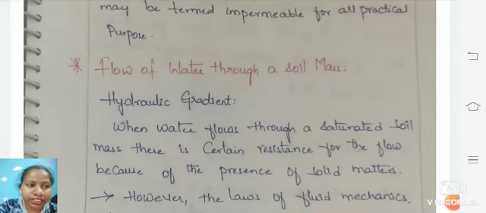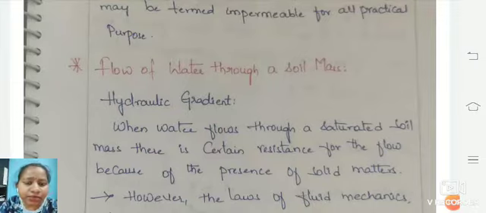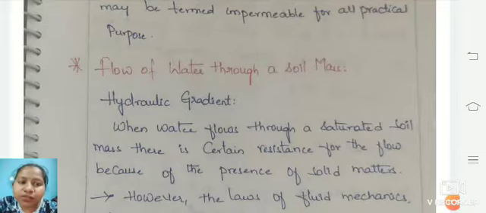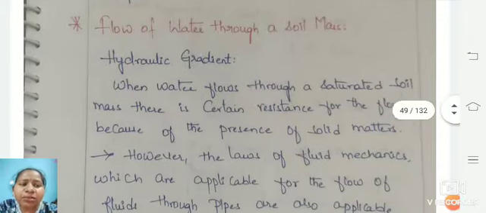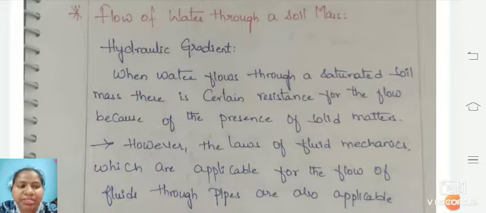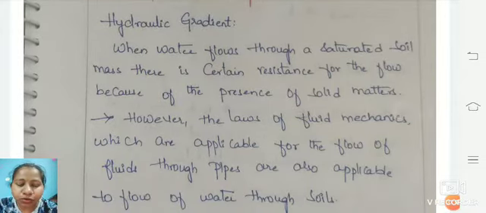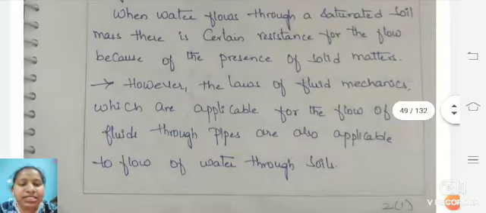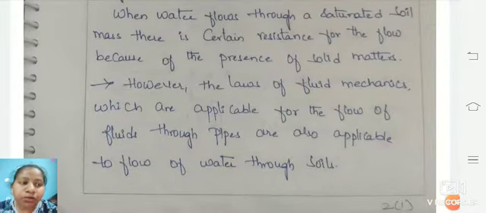What do I mean by hydraulic gradient? As we all know, the hydraulic gradient is taken into consideration through the soil saturation. That means the resistance to flow for the particular soil matter is presented by the soil. And you will have some fluid mechanics laws, that is laminar flow and turbulent flow, whatever flow is there in the particular type of soil. Through the pores the water will be released, so the fluid is capable of flowing through the soil itself. That means the soil is capable of letting water pass through it.